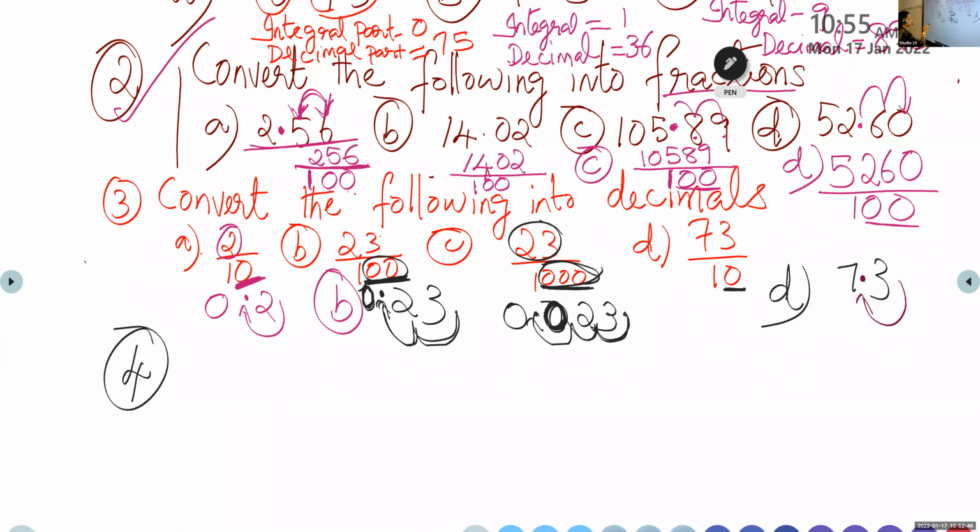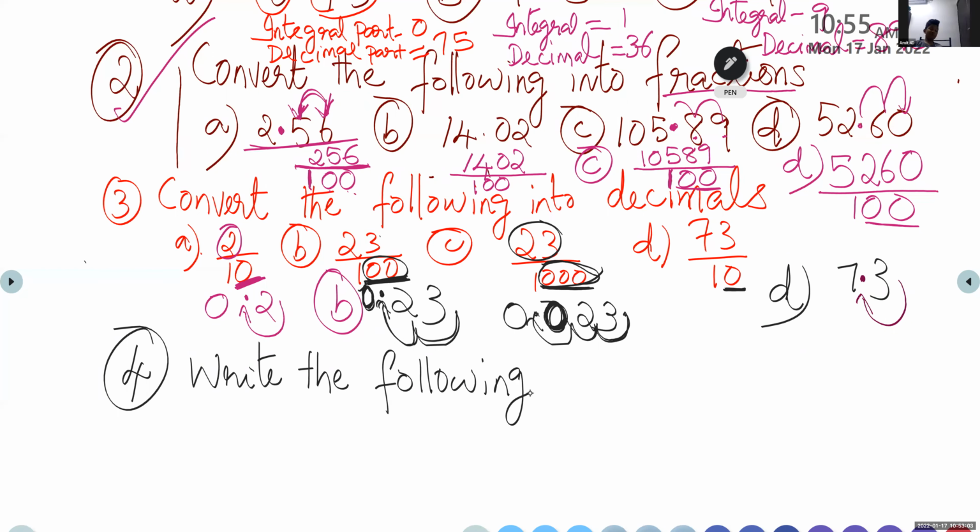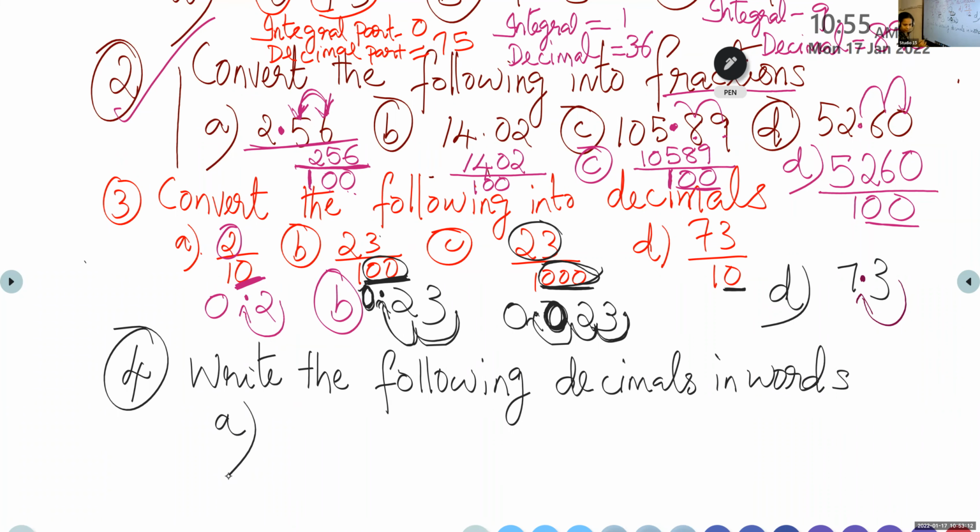Write the following decimals in words. So see, some children were absent last class and they were having doubt. So we are doing more questions, means we are learning this chapter. Write it fast, okay? Because of time. It's very easy. Question number A, 73 point. I will not say the answer. You have to tell me. 413 point.